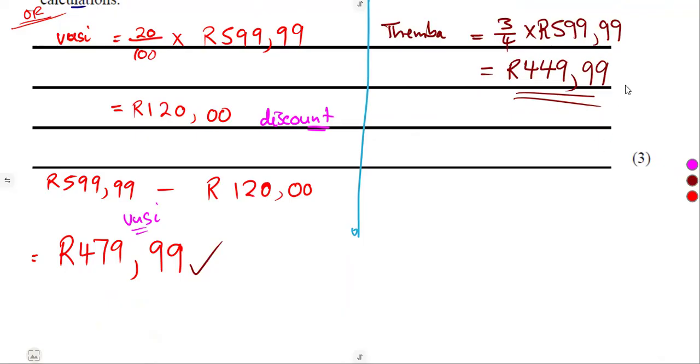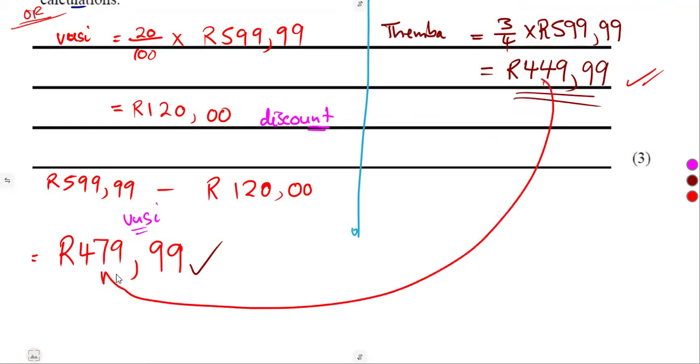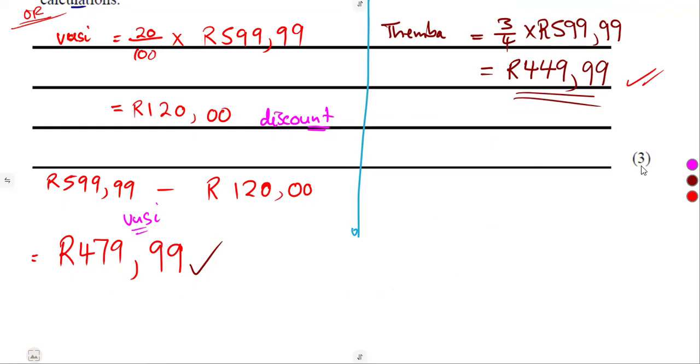So we can see that Temba on this side is the one that has got a lesser value, 449 compared to 479. 449 is less. So therefore, Temba paid less. That was the question there.